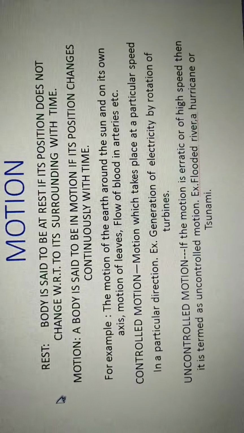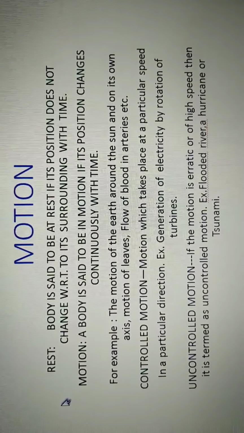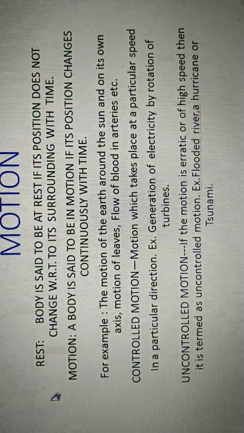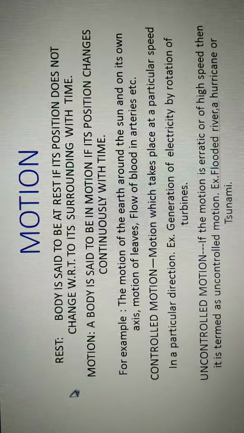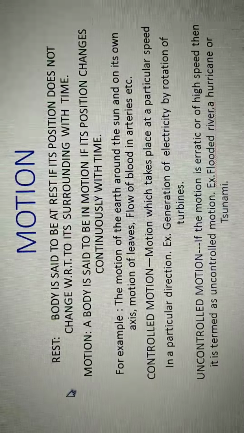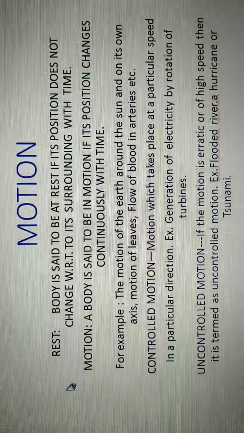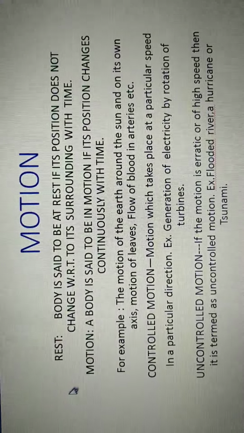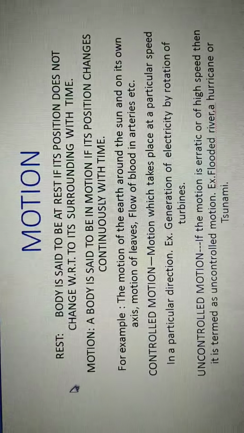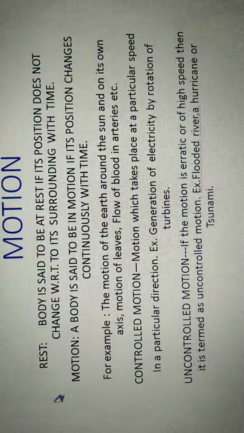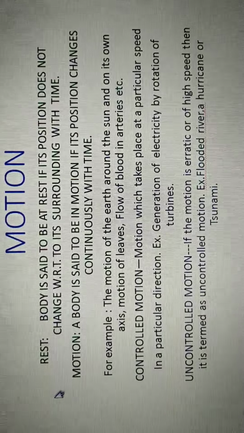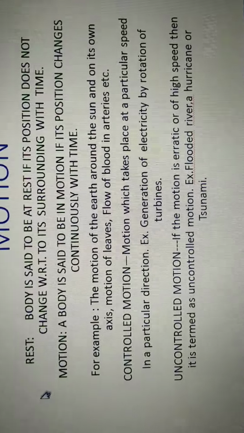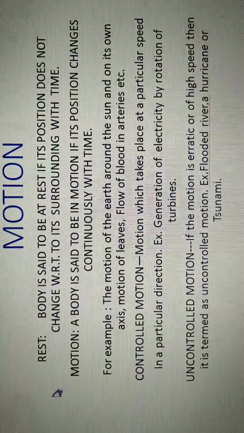the certain terms. First of all, rest. An object is said to be in rest. We see around us a tree, a stone lying on the road. Then it is said to be in rest because it is called a stationary object, because this object is not changing its position with respect to time and to its surroundings. Then the object is said to be at rest.